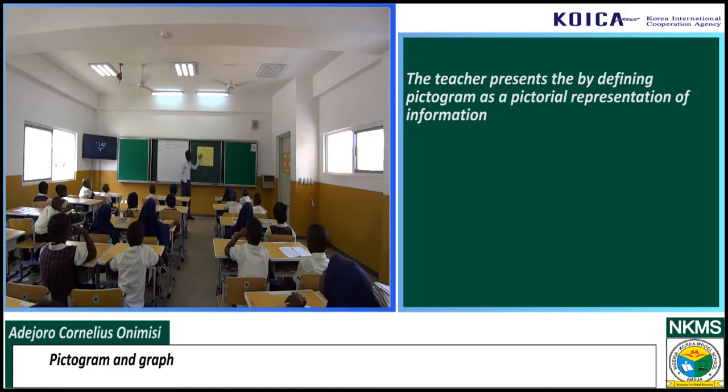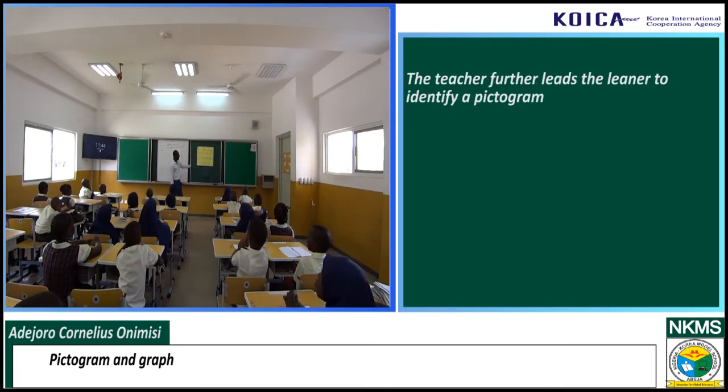Now, Shola has how many coconuts? 4 coconuts. Dauda has how many coconuts? 1, 2, 3, 4, 5, 6, 7. 7 coconuts. BC has how many? 2 coconuts. Is it written anywhere that BC has 2 coconuts? No. But with this diagram, you can see from this pictogram that BC has 2 coconuts.